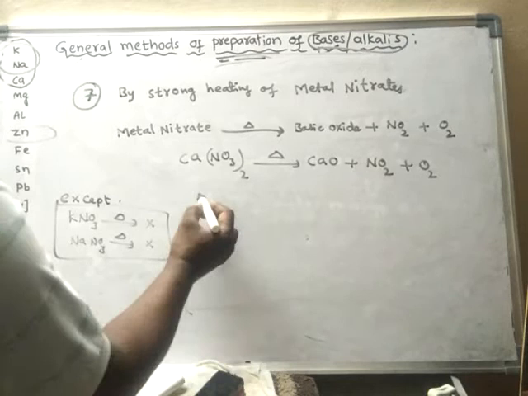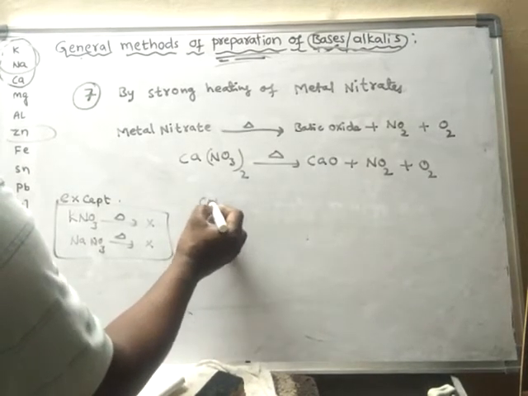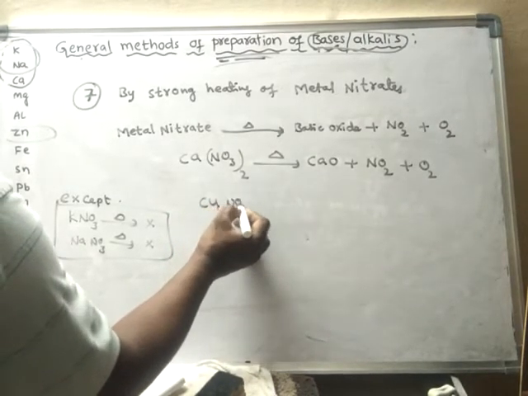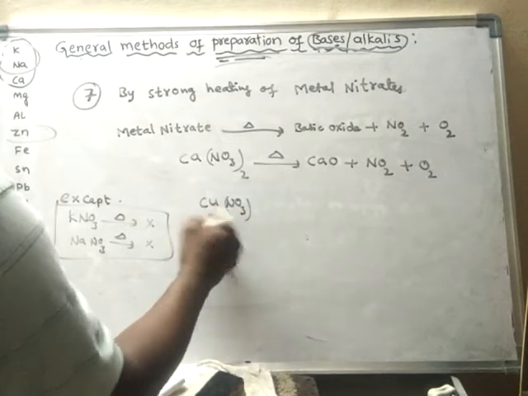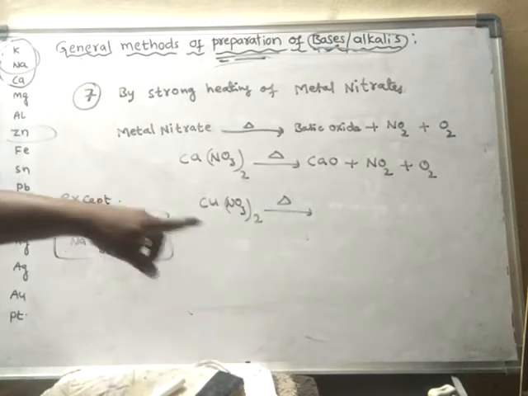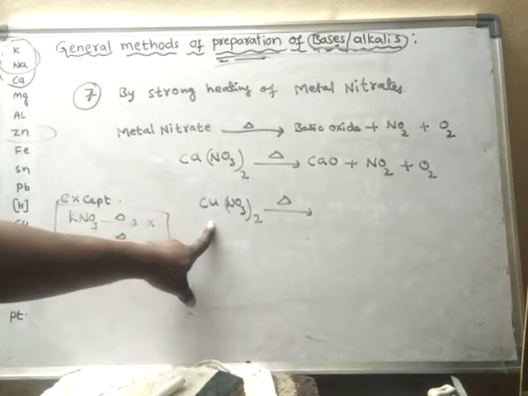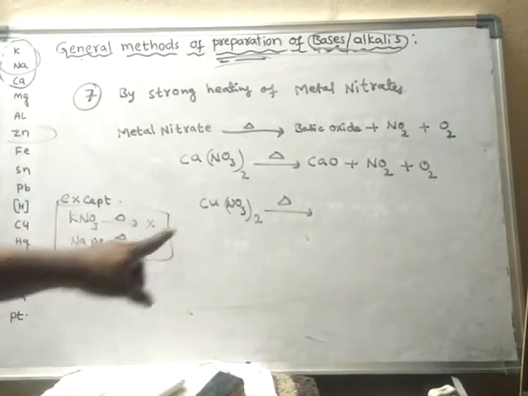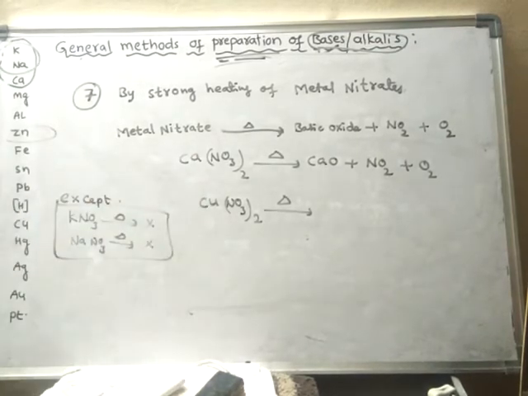Another example, copper nitrate. Can you recall the color of copper nitrate? We have studied the color of copper nitrate in our ICSE first, part 1.